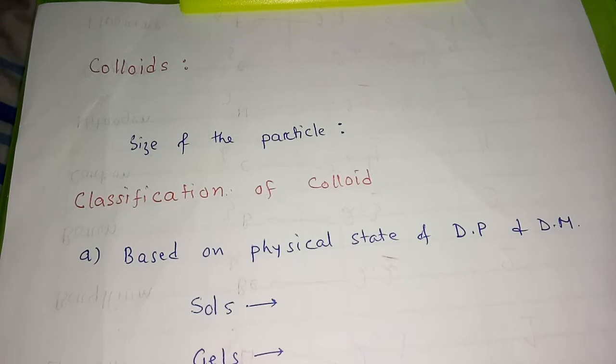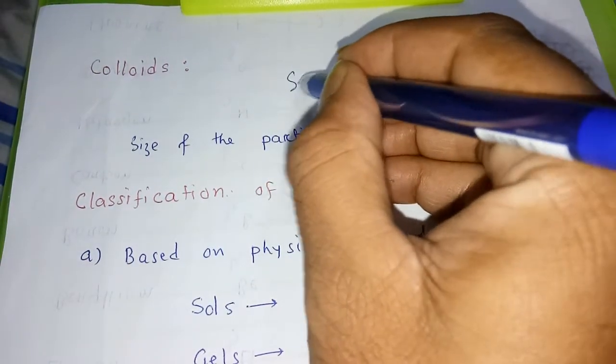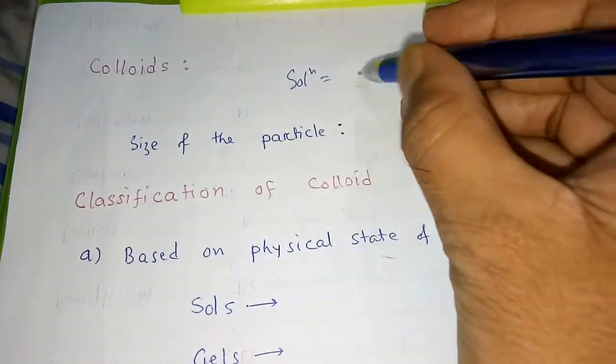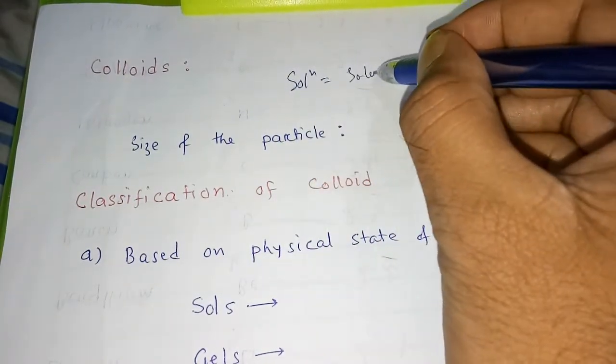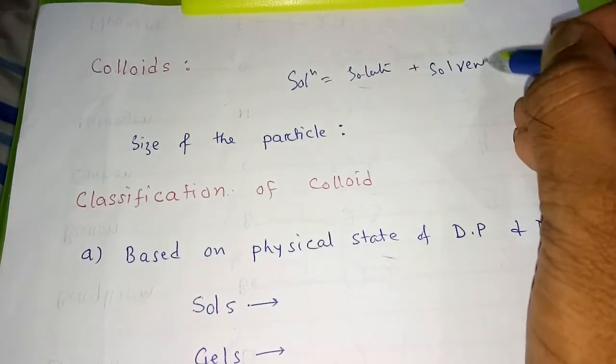Now, in a colloid, just like a solution, we have solute plus solvent.